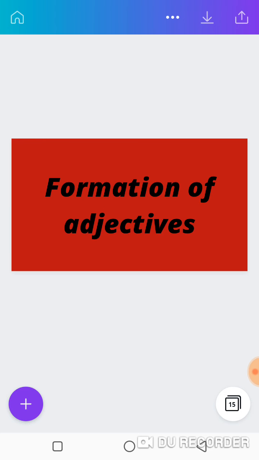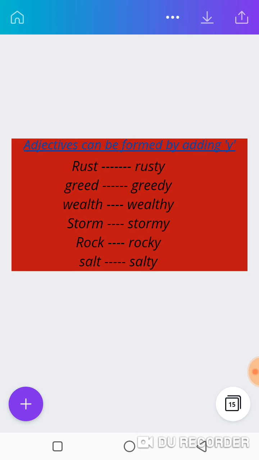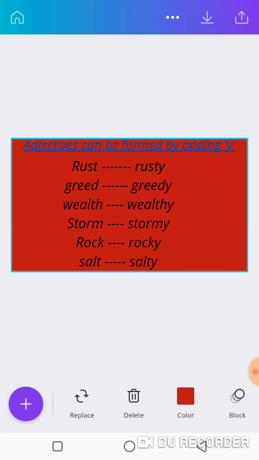How are adjectives formed? Formations of adjectives. Number one, you can form adjectives by adding y. You just add y to any word that you're given. Let's look at some of these examples together. We have rust. By adding y to the back, it becomes rusty. This blade is rusty, or this knife is what?